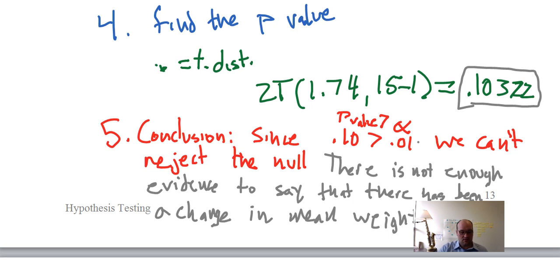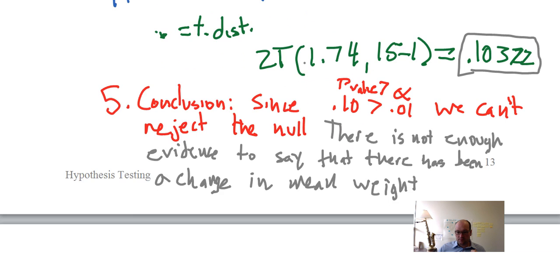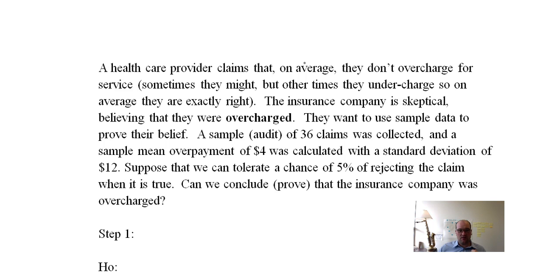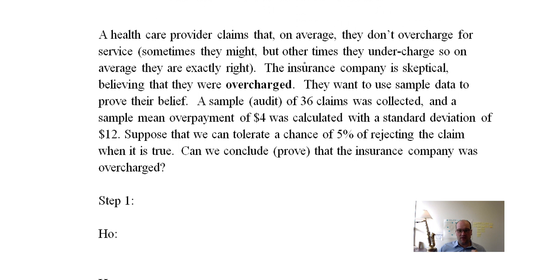Let's take a pause here. All right, a healthcare provider claims that on average they don't overcharge for service. So sometimes they might, but other times they undercharge. So on average, they're exactly right. That's what they're claiming. So this is like a doctor's office or a hospital or whatever claiming that they don't overcharge on their service. But an insurance company is skeptical. So the insurance company has to usually foot the bill, at least for part of these things, and they think they're being overcharged.